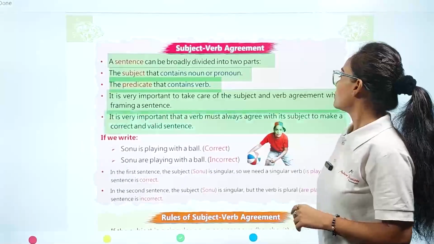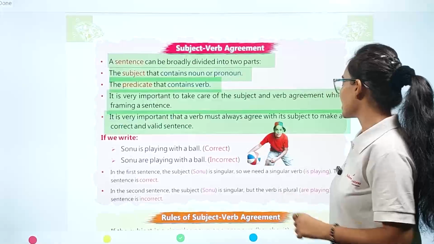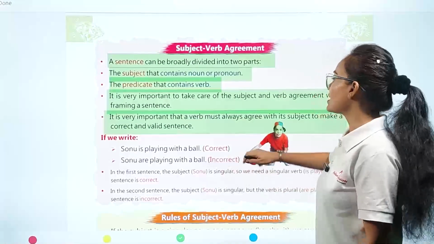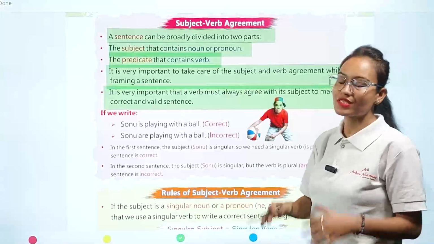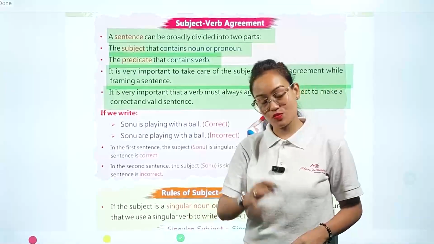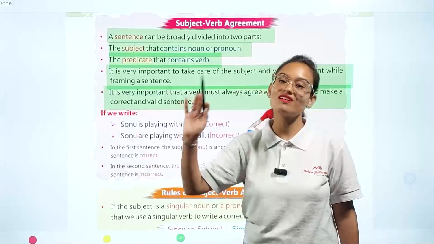A verb must always agree with its subject to make a correct or valid sentence. The verb present in our sentence must always agree with the subject, presented in the form of a noun or pronoun.